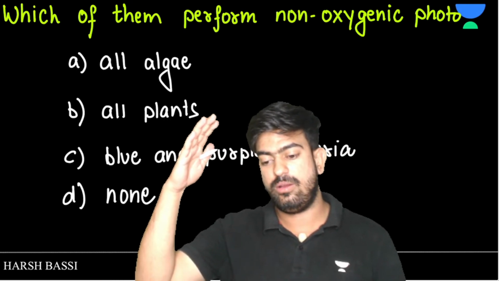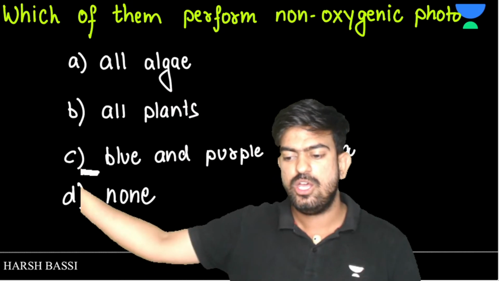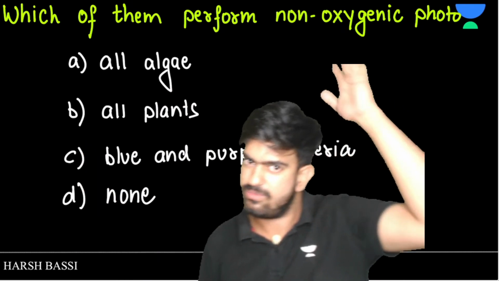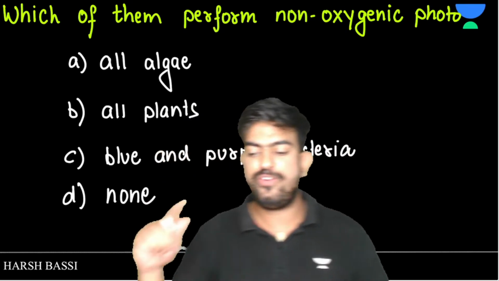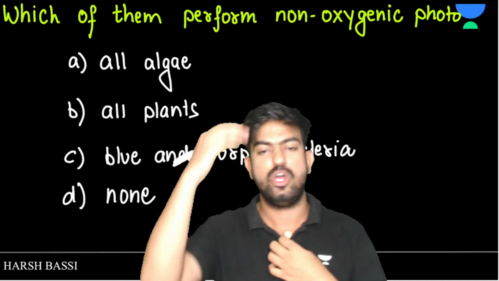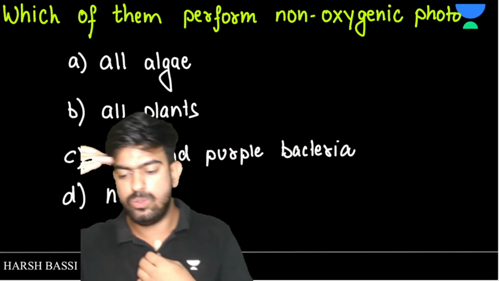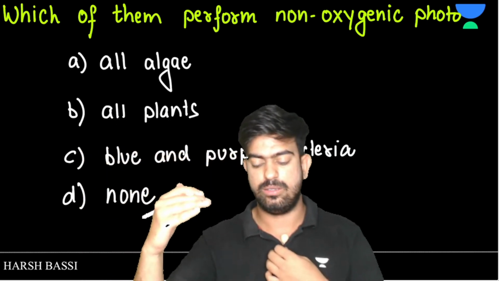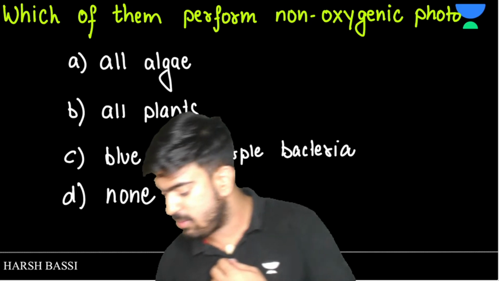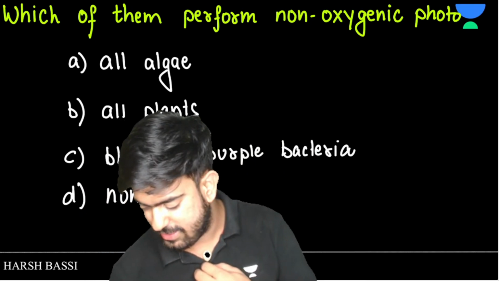Which of them perform non-oxygenic photosynthesis? So just ignore this word photo because the space was not there. So which of them perform non-oxygenic photosynthesis? All algae, all plants, blue and purple bacteria, or none? Tell me the answer in the comment section now, everyone.